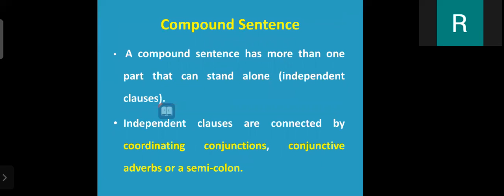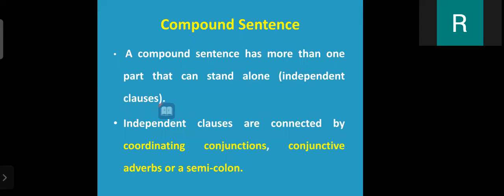After that, compound sentence. What do you mean by compound sentence? So a compound sentence has more than one part that can stand alone. It means in this type of sentence, there are independent clauses. Independent clauses are connected by a coordinating conjunction, conjunctive adverb or semicolon. So in this way, there are three types.